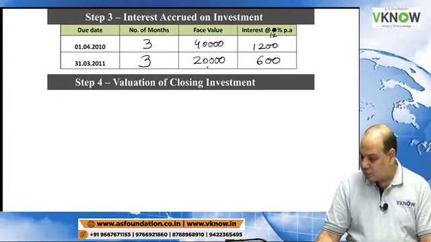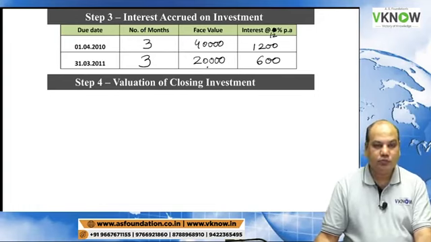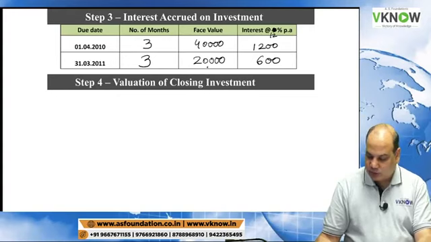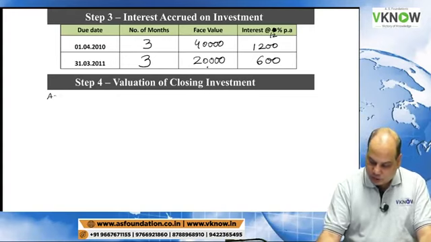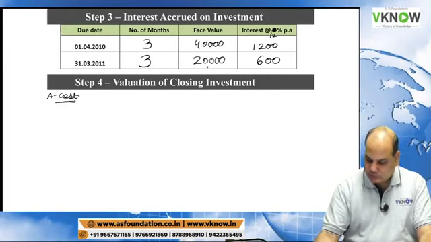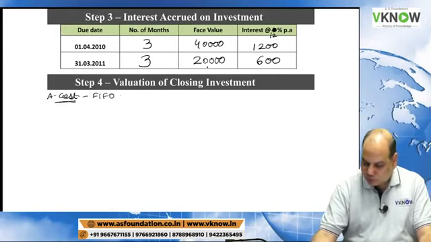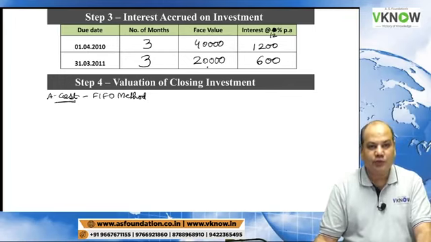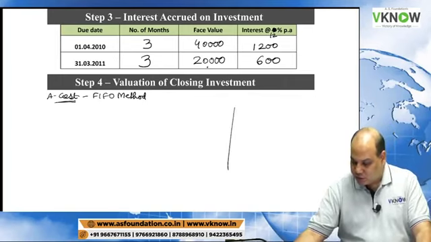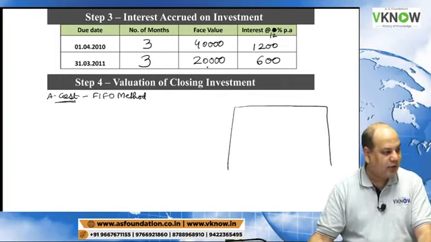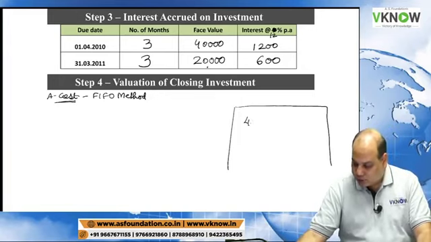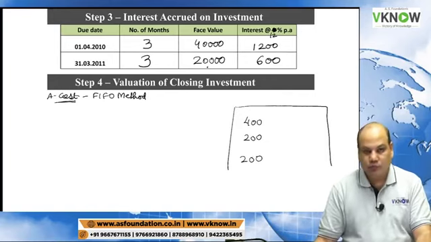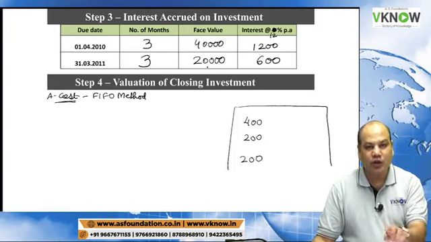Now write down step number 4, valuation of closing investment. Point A, write down cost. Cost will be calculated using the FIFO method. Once again, understand: we have opening balance 400, purchase 200, purchase 200, and we have two sale transactions of 300 each.